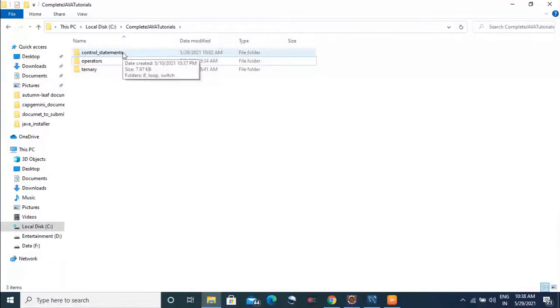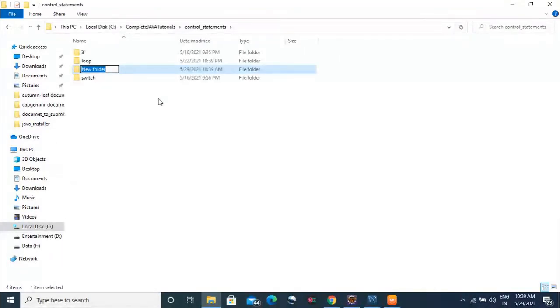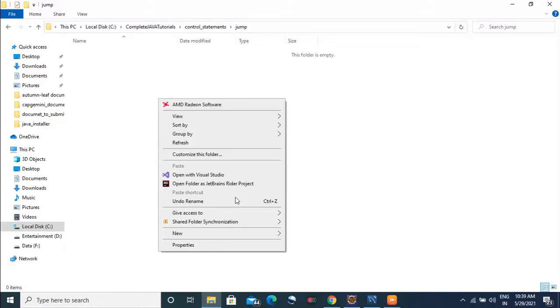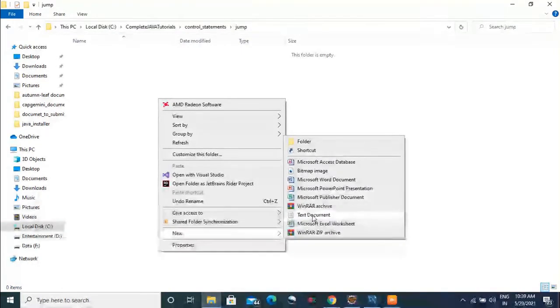So we have come inside our computer, and here we will make a new folder like we always do, by the name jump statement, because it will be inside the control flow statement. So we'll create a new folder here. Yeah, we'll name it jump statement. Okay, we'll go inside, and here we'll create a new file.